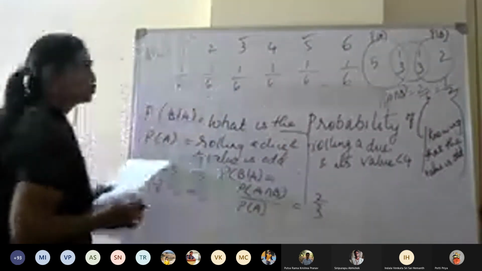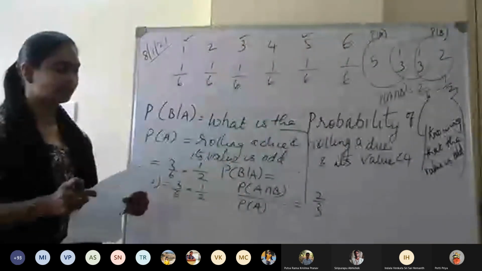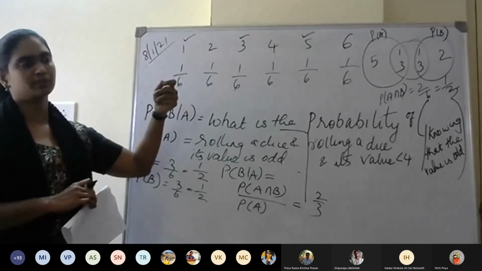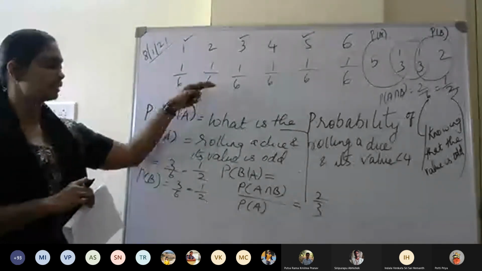You can just substitute 1 by 3 divided by 1 by 2, you will get 2 by 3. So this way you can do, and now we will apply the hypothesis formula we have written earlier.